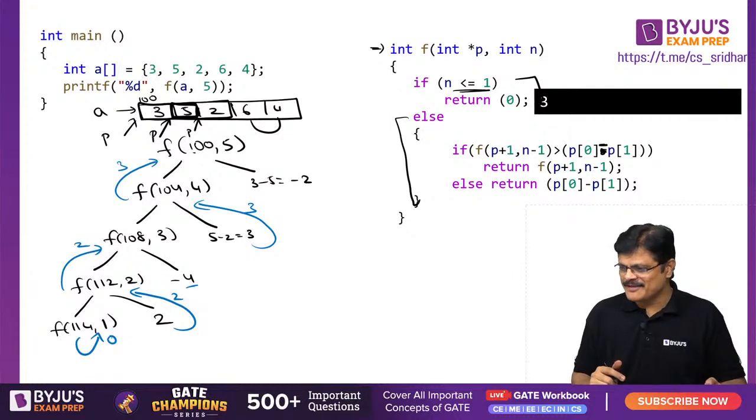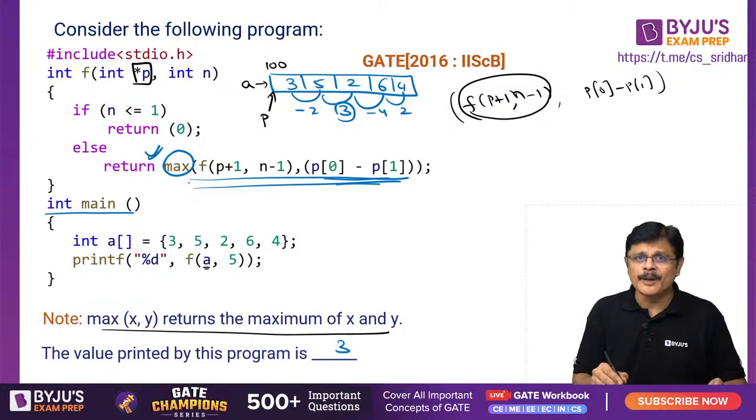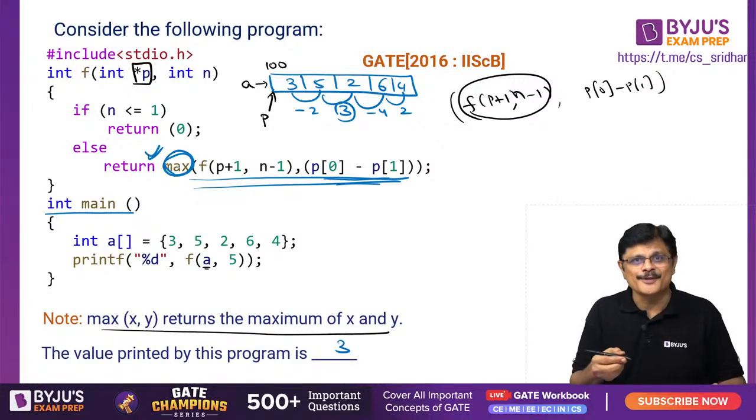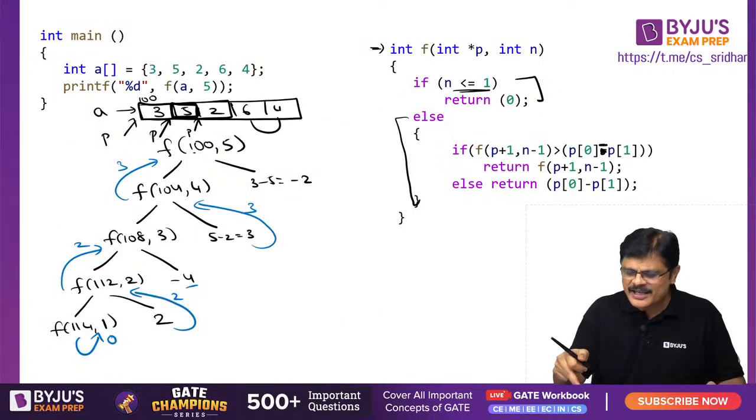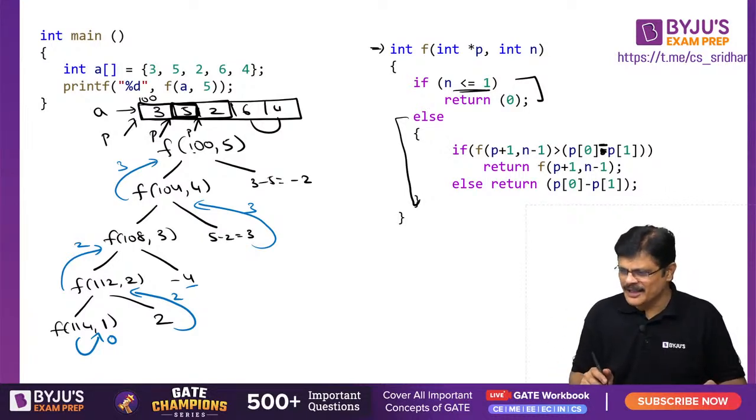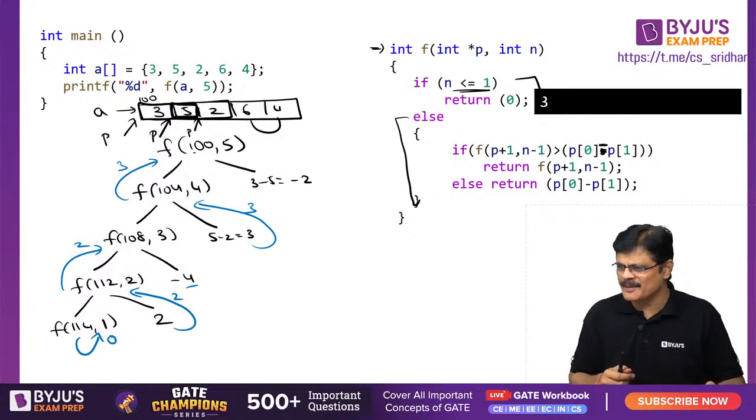So 3 will be the answer for this. If you run this code, you will get 3. Of course, in the given problem you cannot directly run it, sir. For that, you have to define a maximum function also. So for simplicity, I have just written the maximum function here, so that you can execute and verify. That's how I got this particular answer, my dear friends.